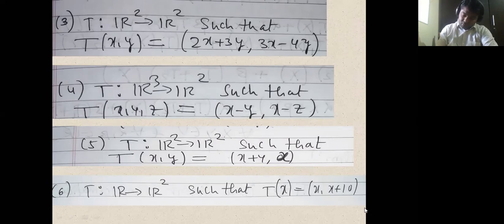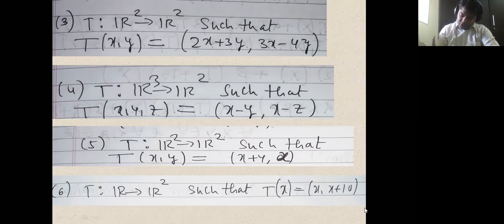Okay. So T of alpha times X plus beta times Y. This is what we have to consider. Now substituting capital X and capital Y inside this.